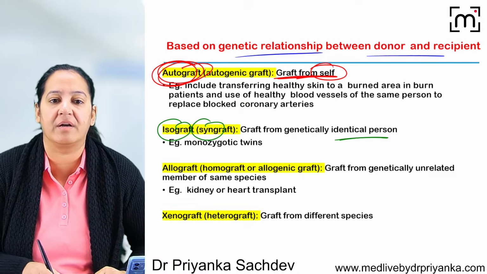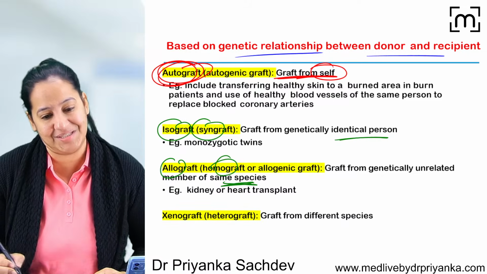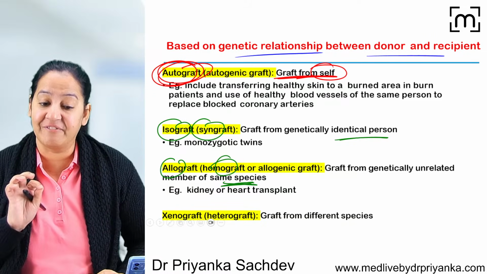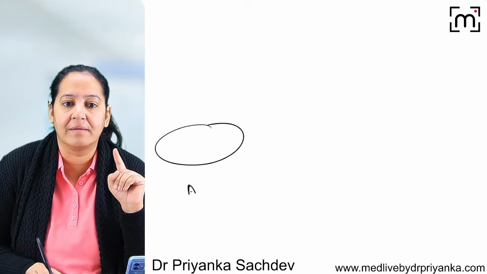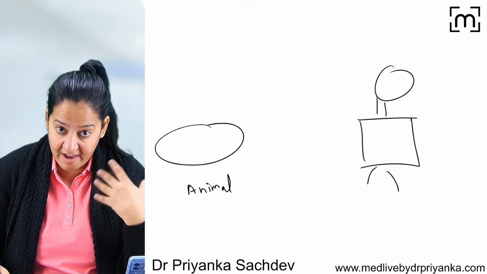So the next best donor is allo or homograft, in which the donor is of the same species. And finally, the worst graft is from an animal. So it is not human. The donor is the animal. This graft is not performed nowadays because we have better options available.